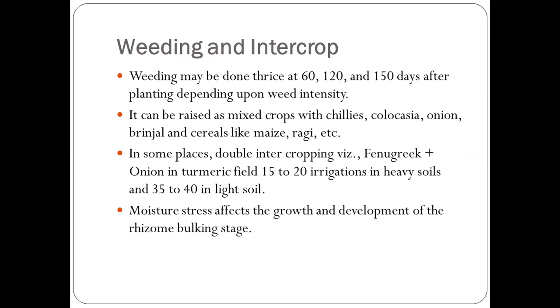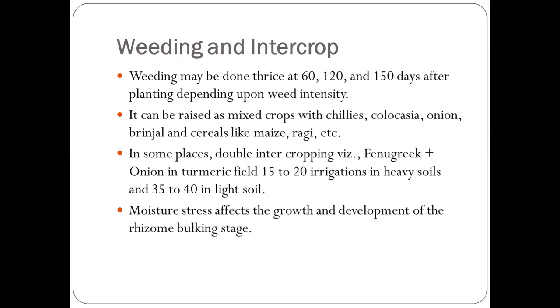Next is weeding and intercrop. Weeding may be done twice. So there are three weedings required in a field of turmeric. The first weeding is done after 60 days of planting, the second takes place after 120 days of planting, and the last one is done 150 days after planting, depending on the weed intensity.